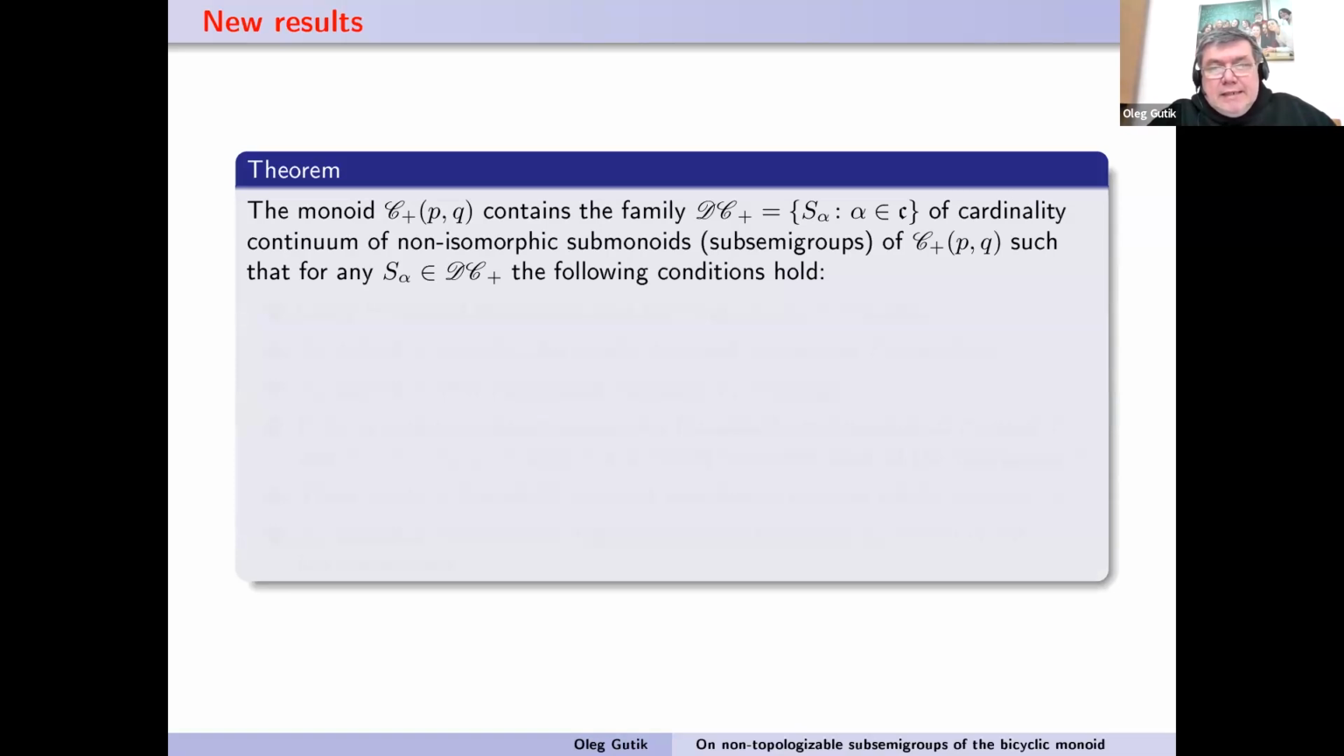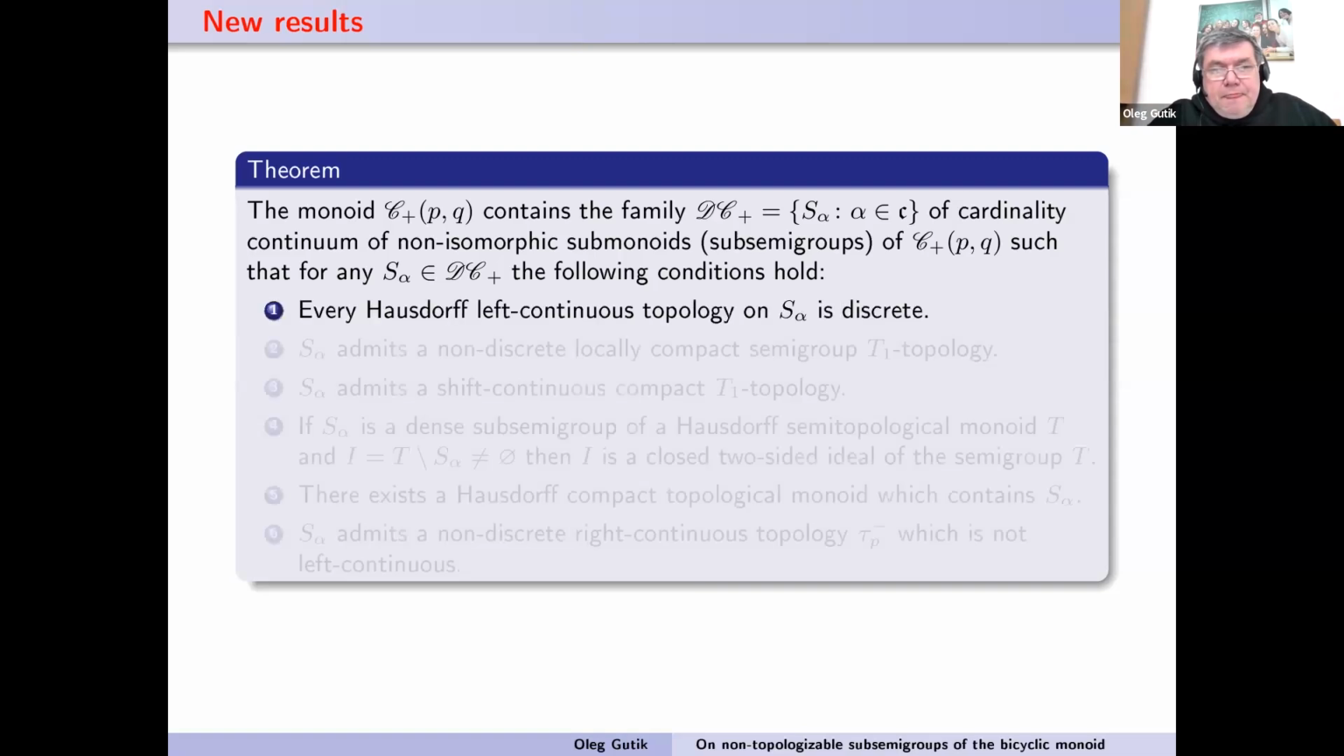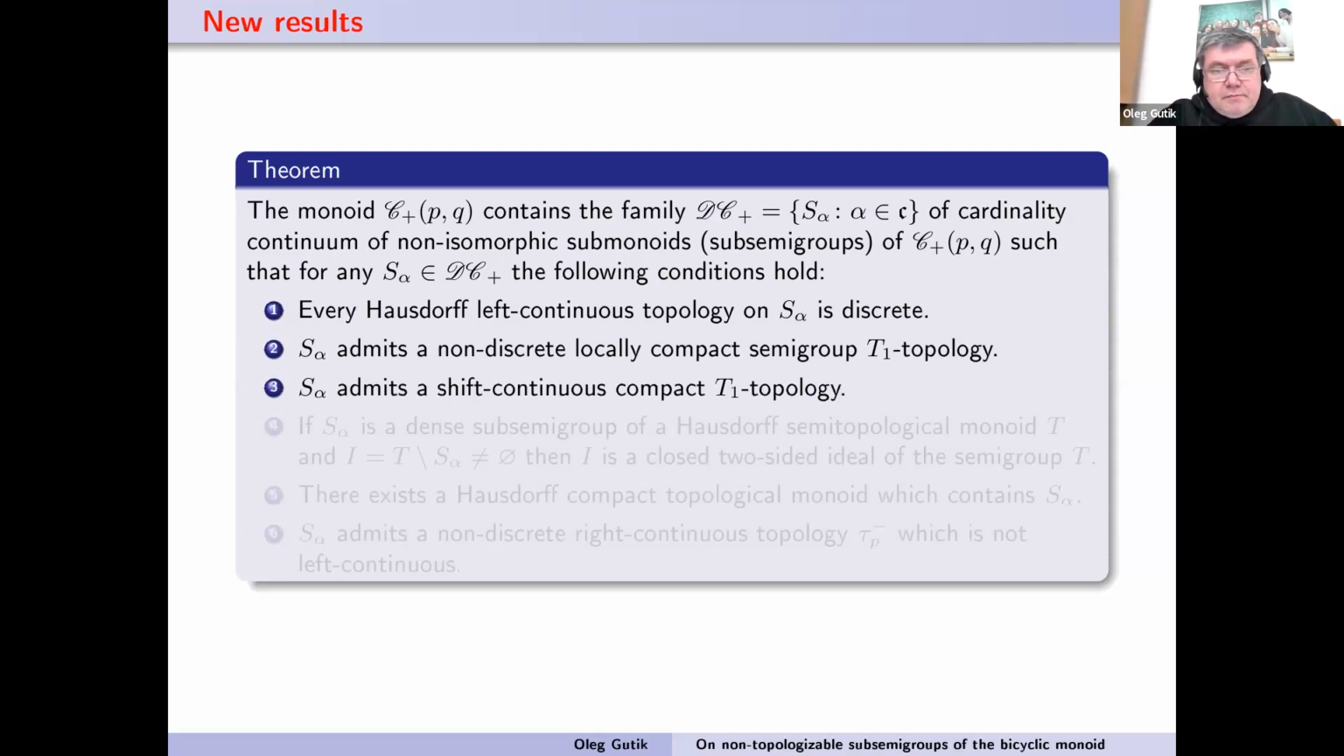The monoid C plus contains a family of cardinality continuum of non-isomorphic submonoids of the semigroup C plus, such that for any element S alpha from this class, the following conditions hold. First, every Hausdorff left continuous topology on S alpha is discrete. Second, every semigroup S alpha admits a non-discrete locally compact semigroup T1 topology. Third, S alpha admits a shift continuous compact T1 topology.